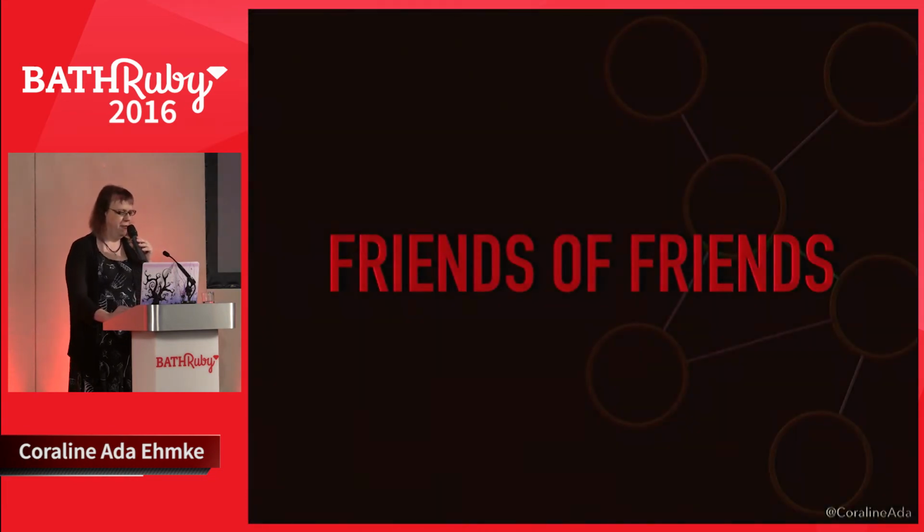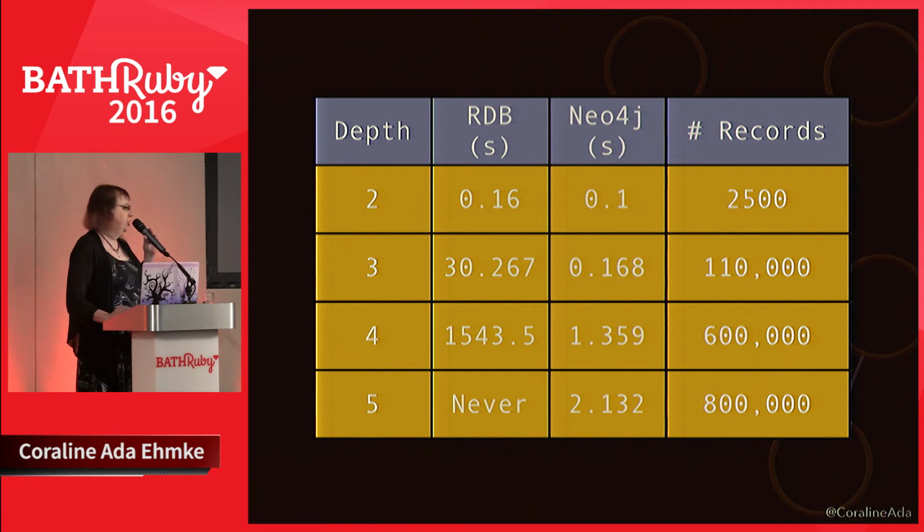Again, if we're doing this friends of friends query, there was some research done, and this shows the depth on the very left, the time in seconds for a response from a relational database, the time in seconds from Neo4j, and the number of records returned. So at a depth of 2, returning 2,500 records, performance between a relational database and a graph database is about equivalent. But you can see that the relational database gets worse and worse the greater the depth we go to. Now, to be fair, Postgres has added recursive queries, which improve the performance of queries like a friend-to-friend query, but Neo4j is still significantly faster.